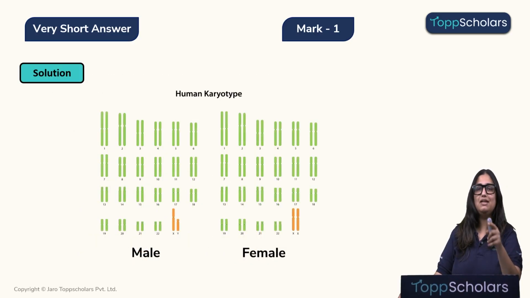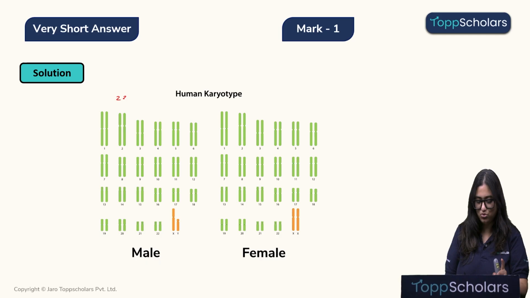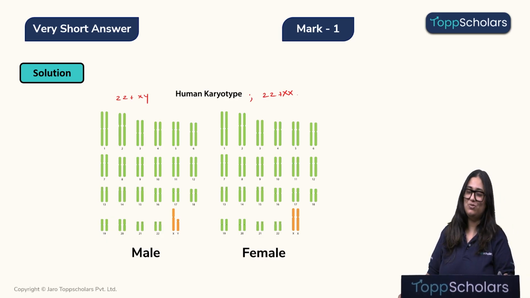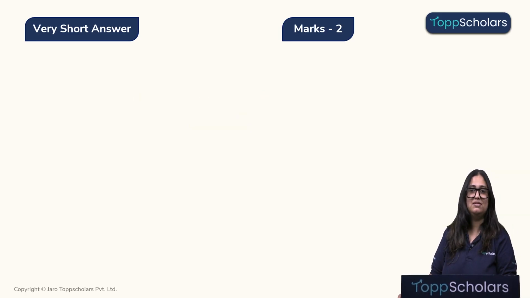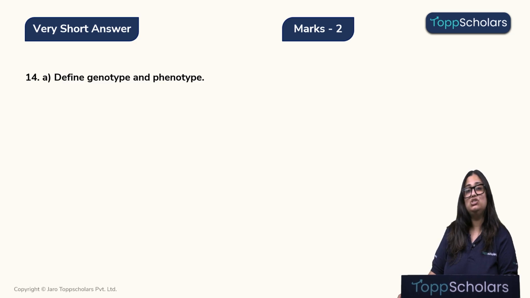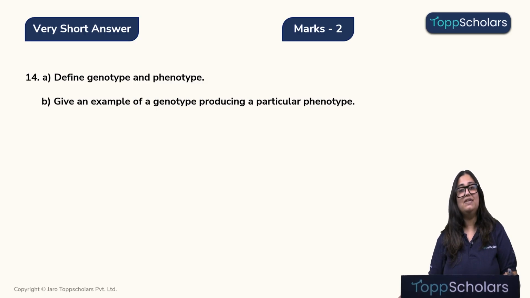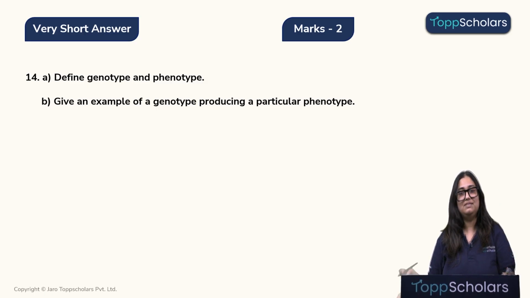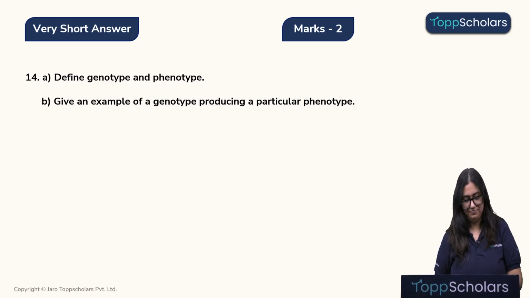Individual A is a male and B is the female because males have XY chromosomes, that is 22 plus XY, and females have 22 plus XX chromosomes. Right? Chalo. Now let's move on to the next question. Define genotype and phenotype. Very simple question. Next, give an example of a genotype producing a particular phenotype. Now, let's answer this question.